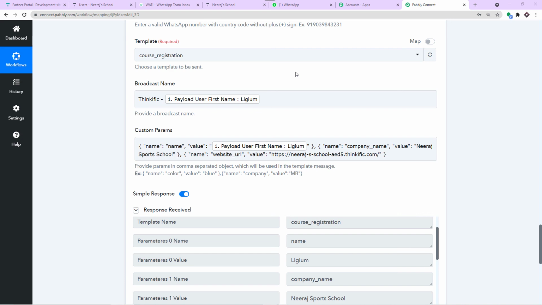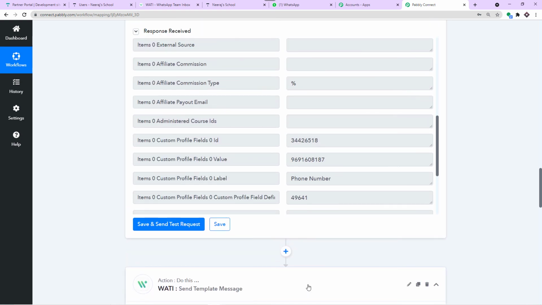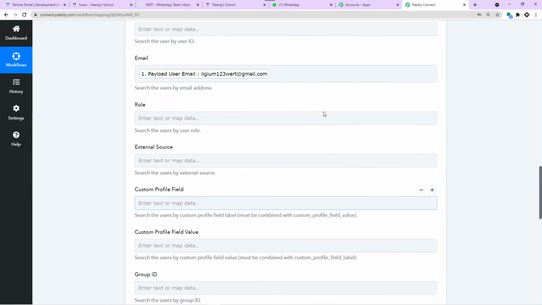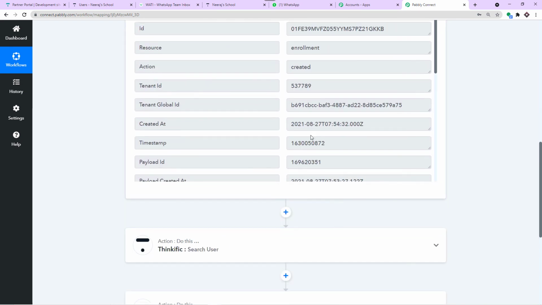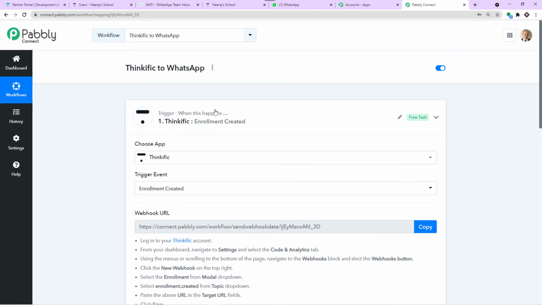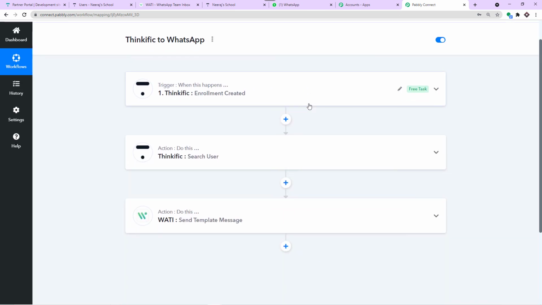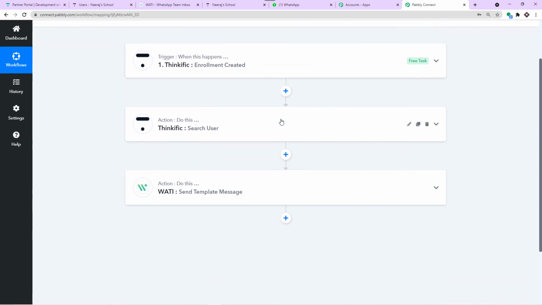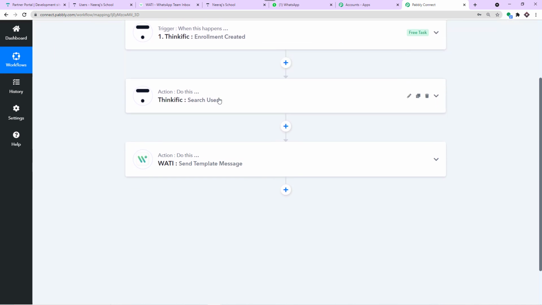Now, before you leave, let me explain the whole mechanism in a nutshell. Let me minimize all these windows one by one. Okay, basically this is the whole process. First of all, you have integrated Thinkific to Pabbly Connect. And after an enrollment was created, we received the data of that particular enrollment in Pabbly Connect. But this data had a missing field, which was the phone number. So that is why we introduced this action window to get the phone number.